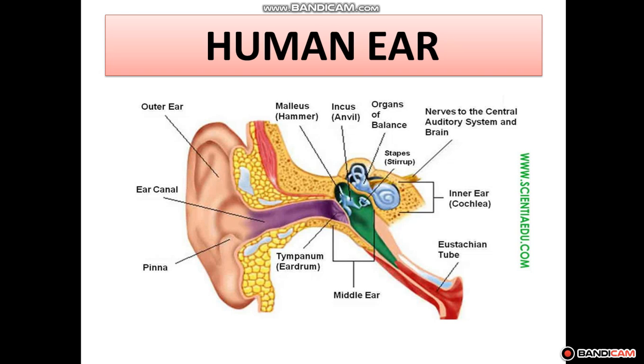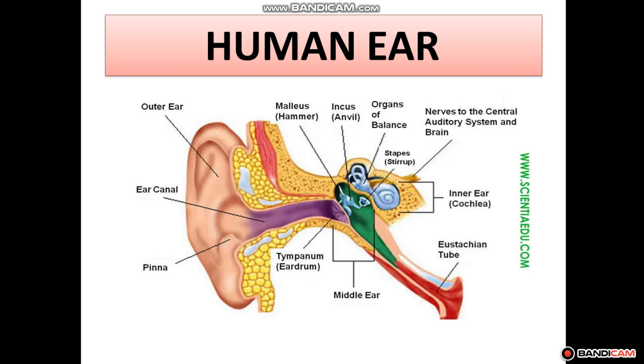Now the amplified vibrations are received by the cochlea, which is present in the inner ear, and which converts them into nerve impulses that are sent to the brain through the auditory nerve. The cochlea is filled with fluid and has small hair-like structures in it. In the cochlea our vibrations change into nerve impulses, and through the auditory nerve they are sent to the brain, and the brain records the nerve impulses and gets the specific information. So students, that is all about the internal structure of the human ear.